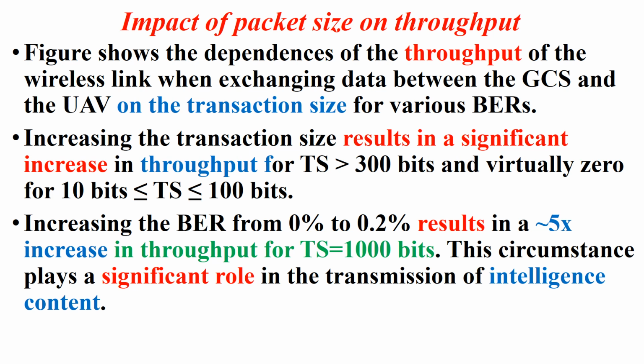Increasing the transaction size results in a significant increase in throughput for transaction size more than 300 bits and virtually zero for transaction size between 10 bits and 100 bits.